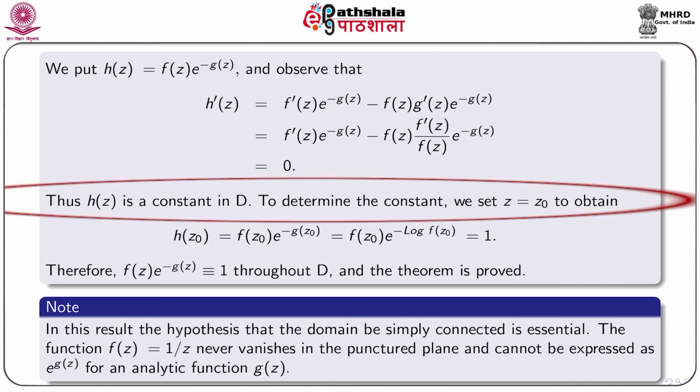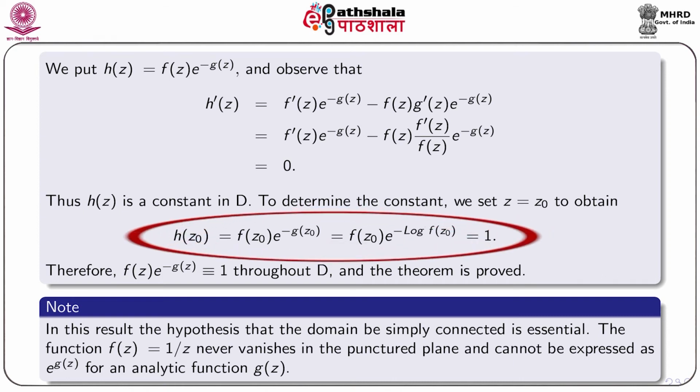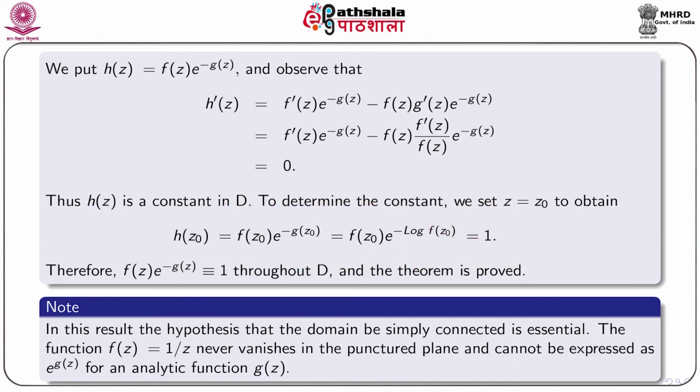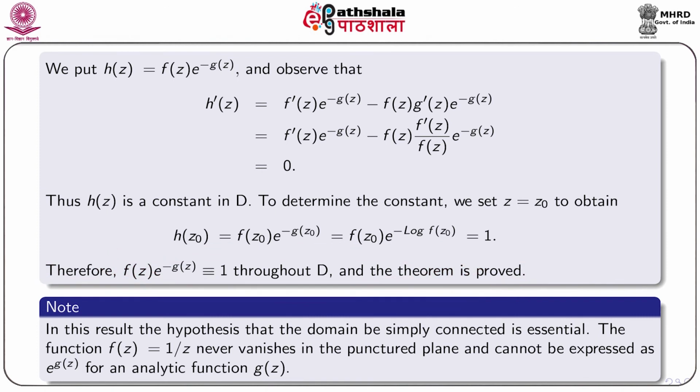To determine the constant, we put z equal to z0 to obtain h(z0) equal to f(z0) into e to the power minus g(z0), that is equal to f(z0) into e to the power minus log f(z0), that is equal to 1. Therefore, f(z) into e to the power minus g(z) is equal to 1 throughout the domain D, and this proves the result.